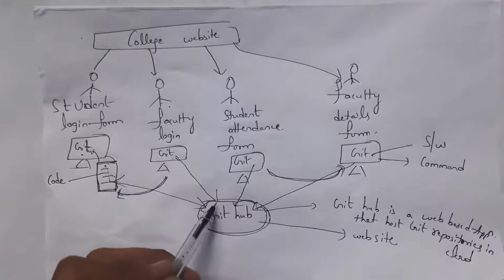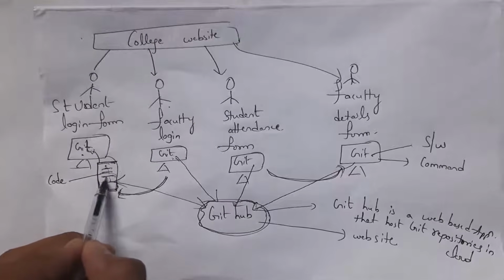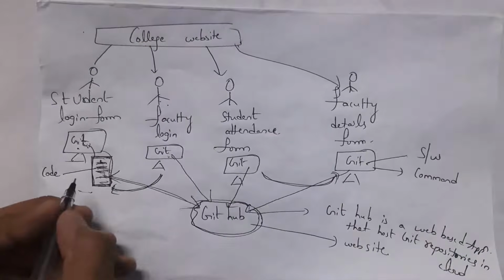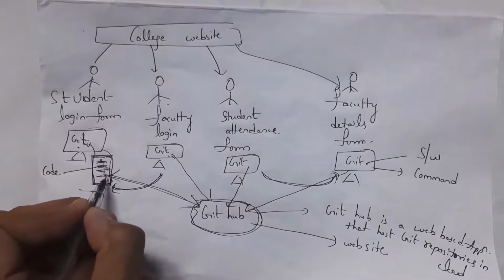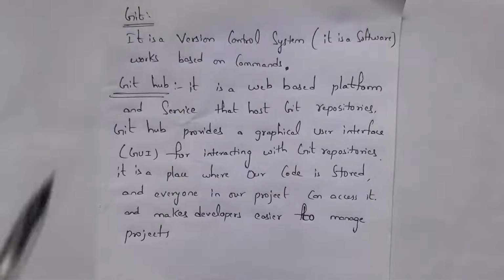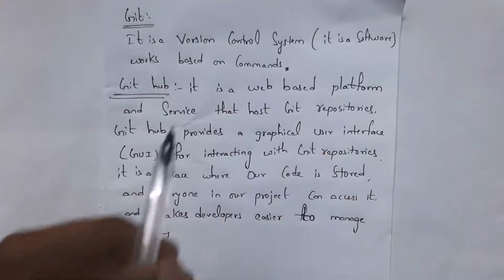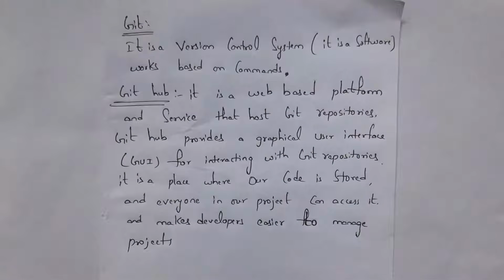Guys, this Git and GitHub are connected to each other. Whenever this developer modifies any code in Git, by writing a small line of command in Git, we can push these changes to GitHub. Guys, we can keep on updating code in Git. So Git is a version control system, that is, a software that works based on commands. Guys, in Git, for each and every operation, you need to write commands.